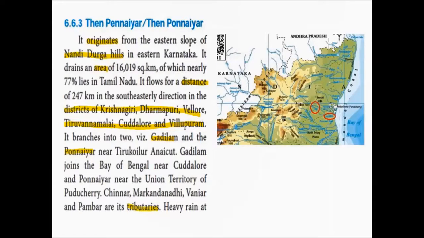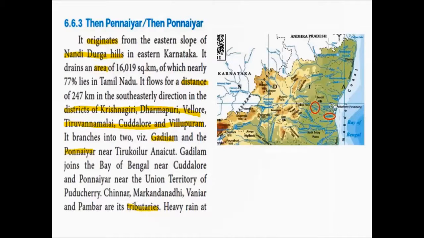You would be familiar with these rivers. The Gedilam river is found in Kadalur, and the Ponnayar river you can find on the way to Kadalur from Pondicherry. These two rivers finally end at the Bay of Bengal.